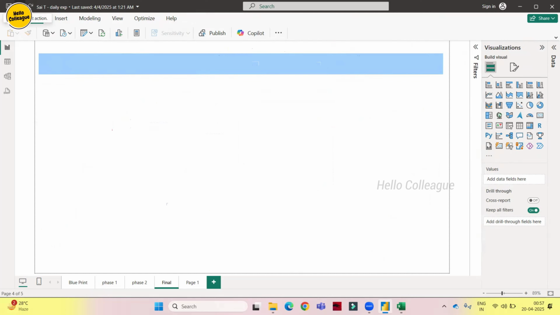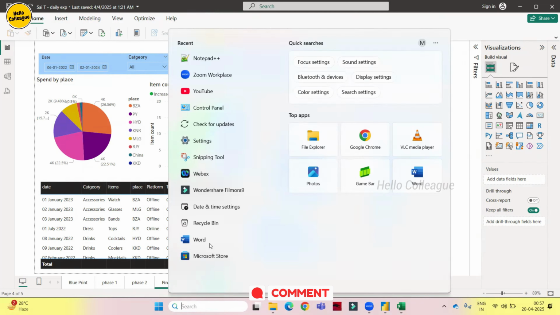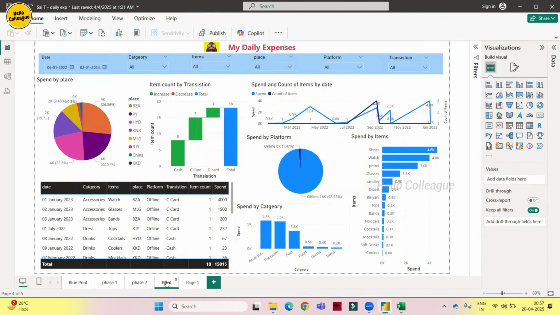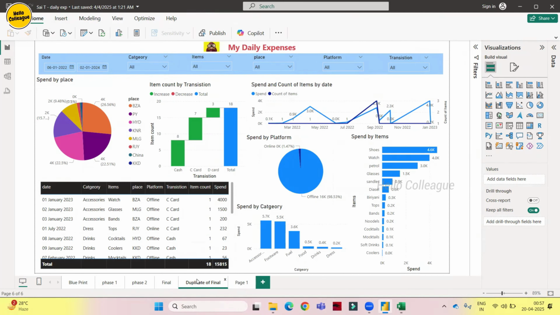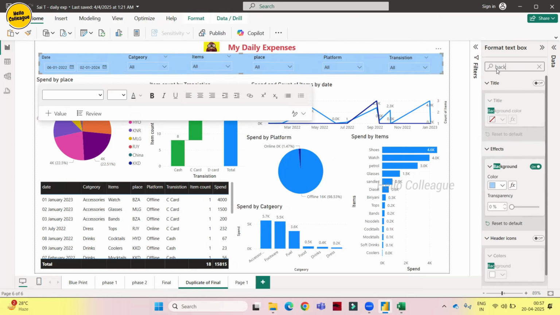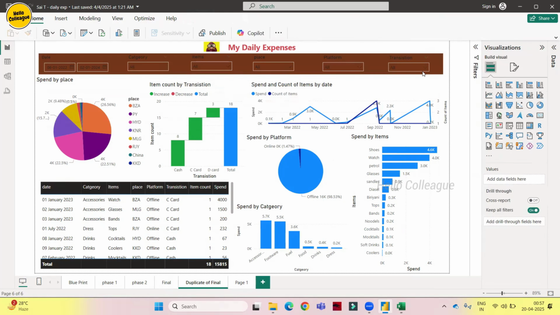We'll do one thing. First I will take one screenshot of this one, so that we will compare. I don't need to take a screenshot, so I'll just duplicate this one. Yeah, this is duplicated. Now in the duplicate one we will change the colors. Okay, so now the background. When it is brown, the things have to be white, right? But this is black, this is looking good.